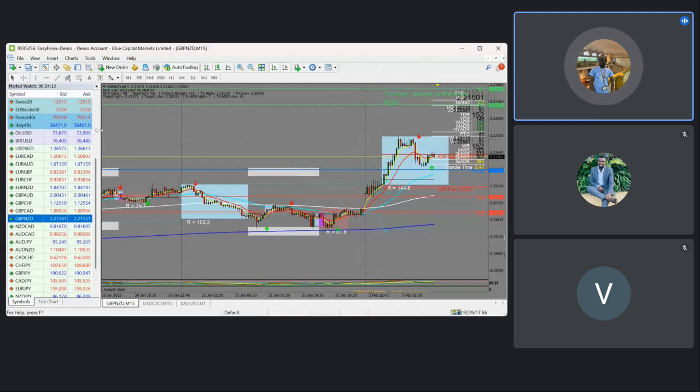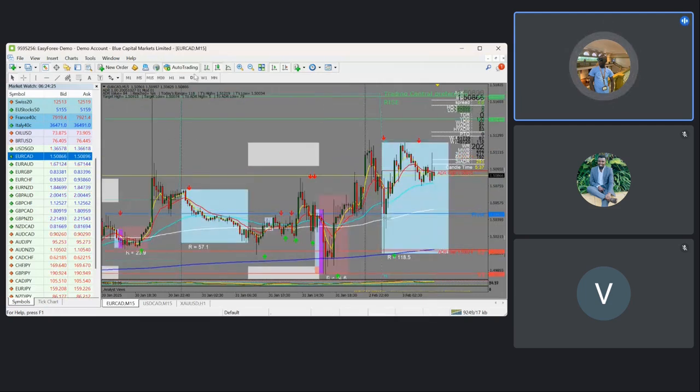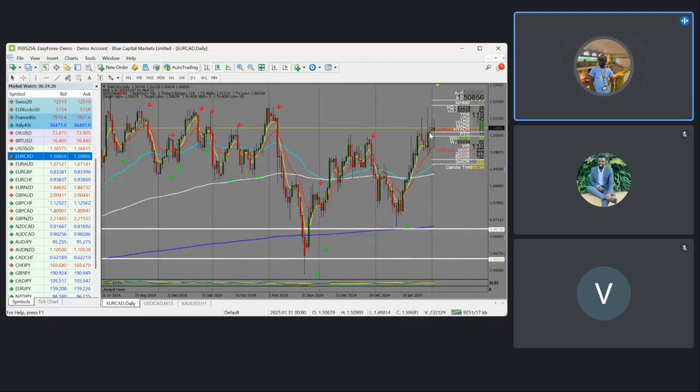Another pair we can check is the four currencies, and we have the euros. Checking the euro CAD from a higher time frame, you can see that the market has been giving us failure swings. You can see the market is giving us some wicks, so basically the failure swings.